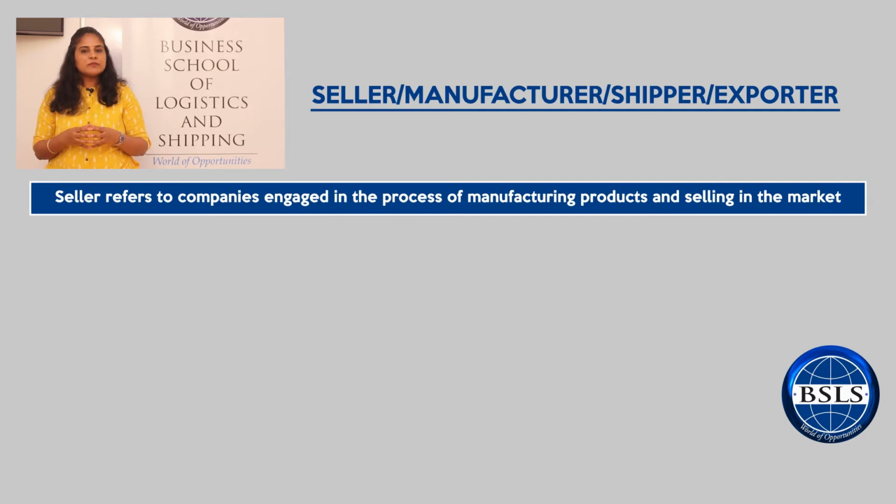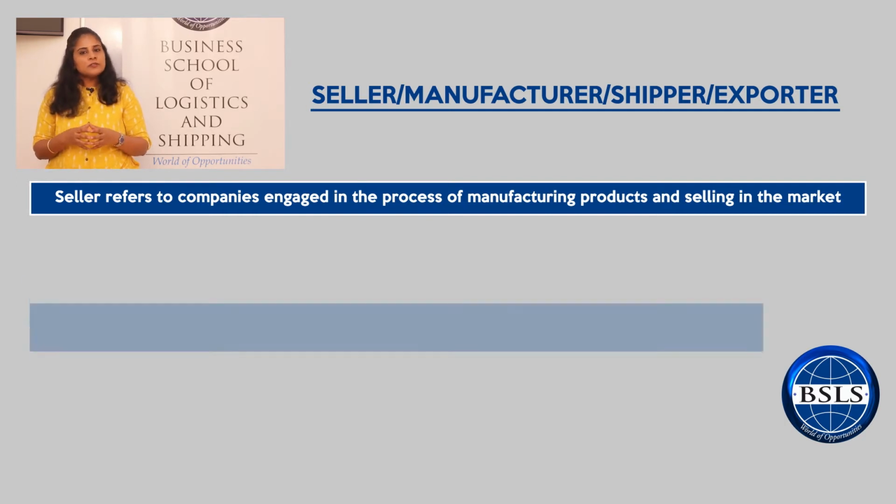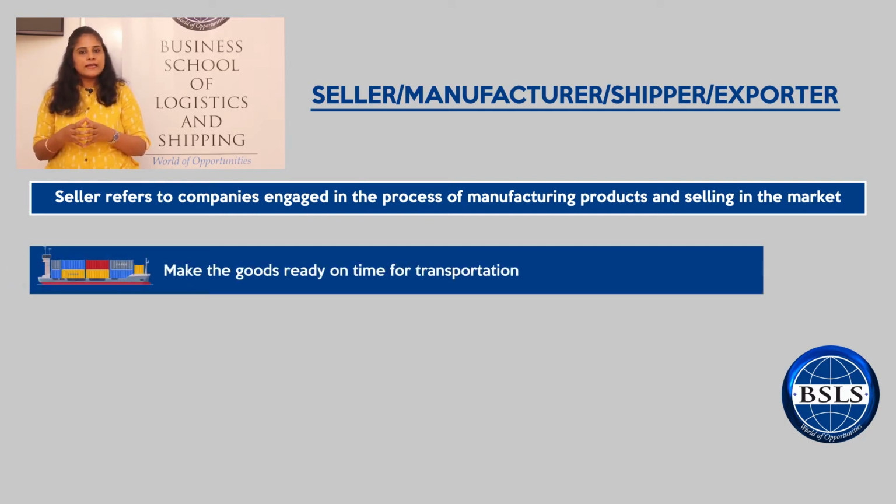The next responsibility of the manufacturer is also to make the goods ready on time for transportation. For example, suppose the sailing schedule of the ship is on Wednesday. It's the responsibility of the manufacturer to keep the products ready well ahead of time. If he delays the process, he is going to miss the sailing schedule of the ship, which in turn is going to delay the entire process.